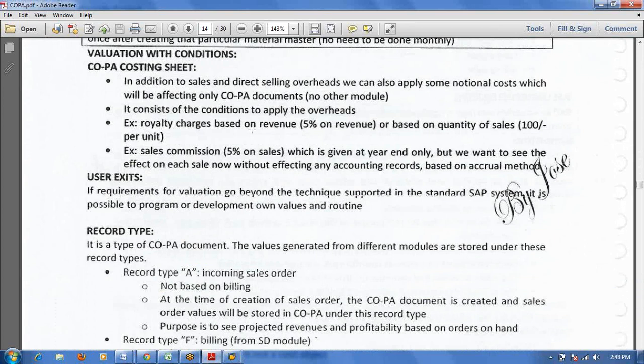User exit also we can implement here. Suppose as per business requirement the standard functionality is not working. In that case we can maintain a user exit also.